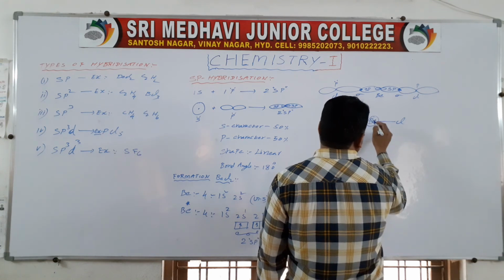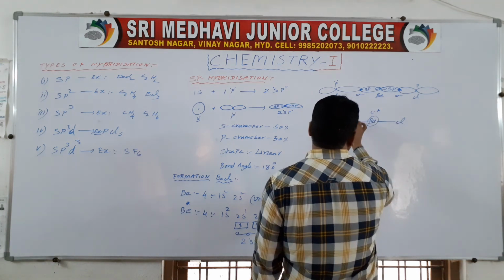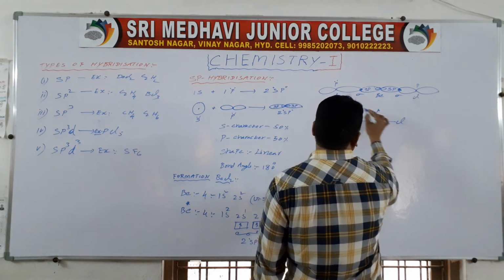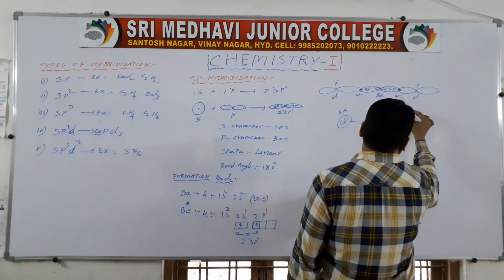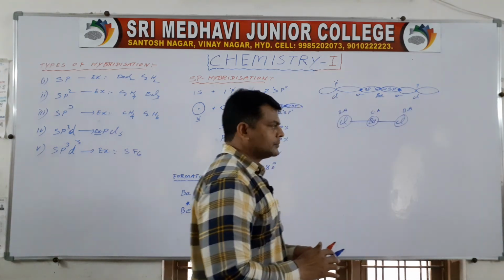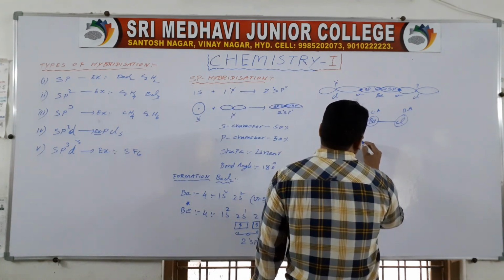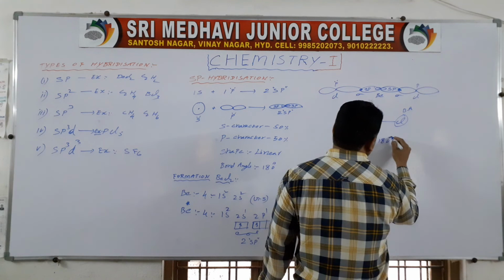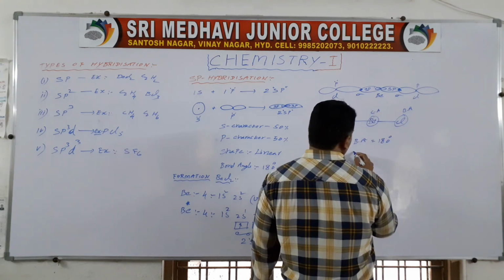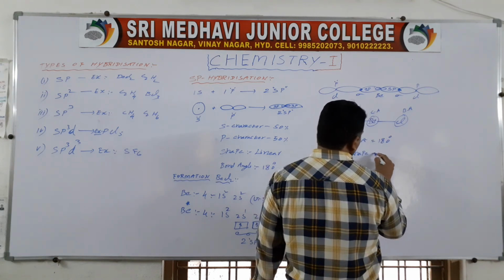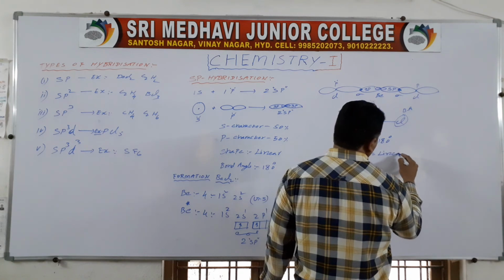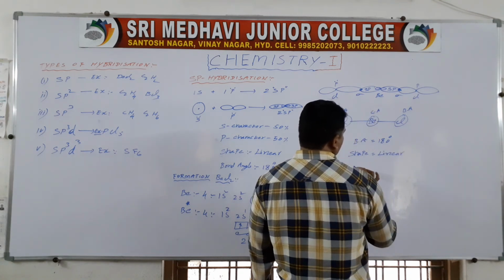Be is the central atom and the two chlorines are bonding atoms. Bond angle is 180 degrees because the shape of the molecule is linear.